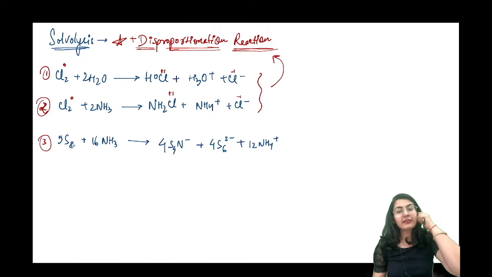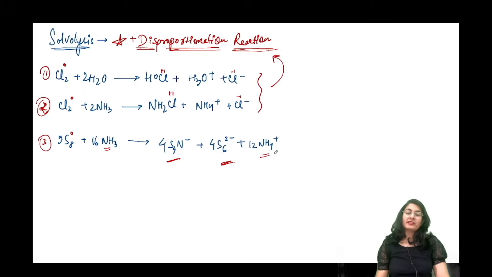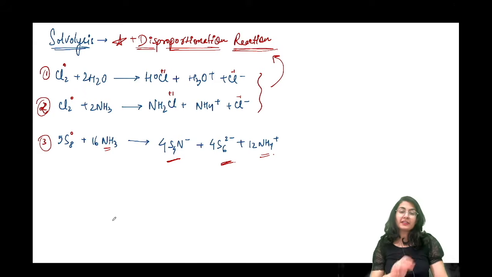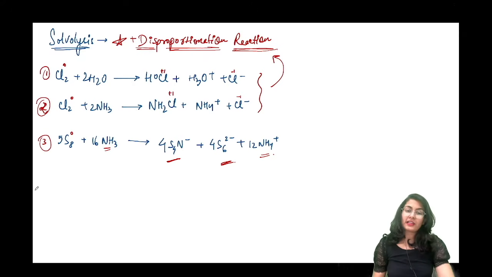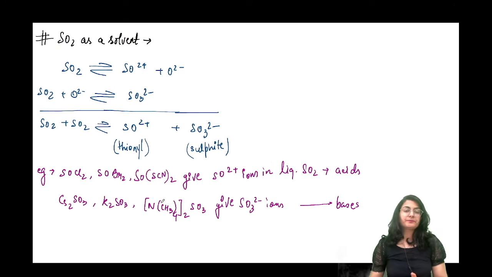Third important reaction is I can even break down sulfur. So S8 sulfur I have taken in the zero oxidation state with a large amount of ammonia. It is going to break the sulfur down into S4N minus and S6 2 minus, plus the ammonium ion. So here again disproportionation takes place for the sulfur, both oxidation and reduction. Alright, तो ये भी एक important reaction था ammonia का.